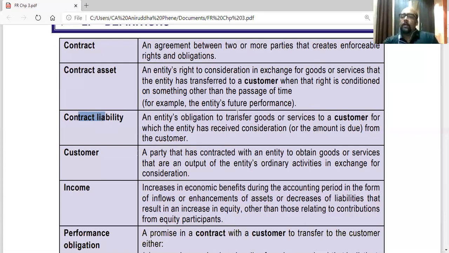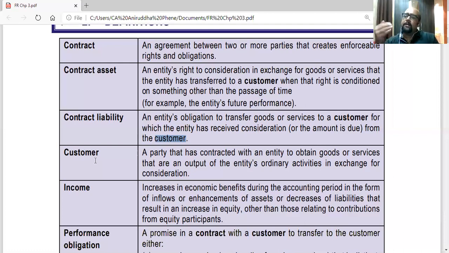An entity's obligation to transfer goods or services to a customer for which the entity has received consideration, or the amount is due from the customer. Sometimes they can receive consideration in advance also. So that is still a liability, or the amount is due, but their obligation still is there to deliver the goods or services.